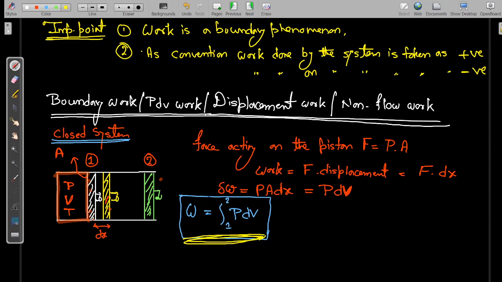This is not the case. So in the next lecture we will discuss what conditions must be satisfied to use this work equation, and the different types of other work like electrical work, shaft work, mechanical work, work done by a bar, work done by a spring, etc.